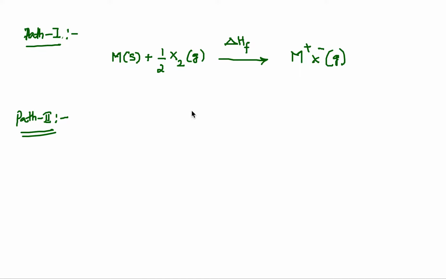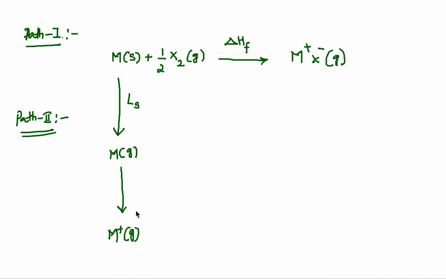Okay, now here we need to make metal cation and non-metal anion both in gaseous state. So now here we have metal solid. To make this into gas, first we need to sublime it. Therefore, the energy involved for this process of converting metal solid to metal gas is latent heat of sublimation. Now we have a metal in gaseous state. Now here one more important factor to get metal cation.